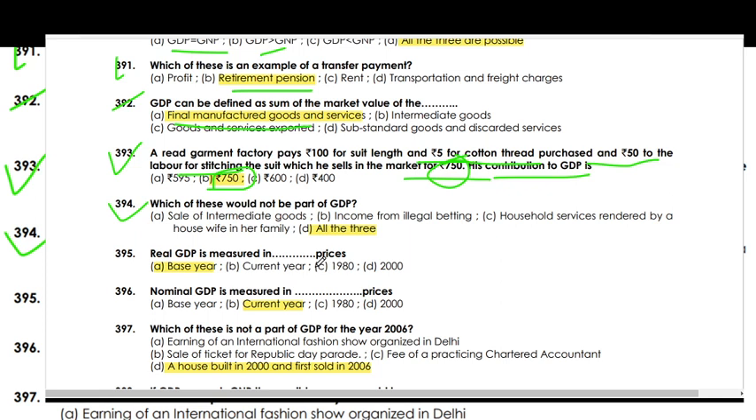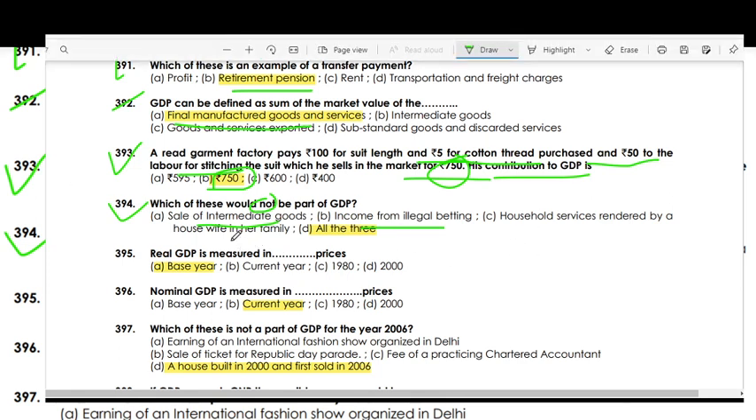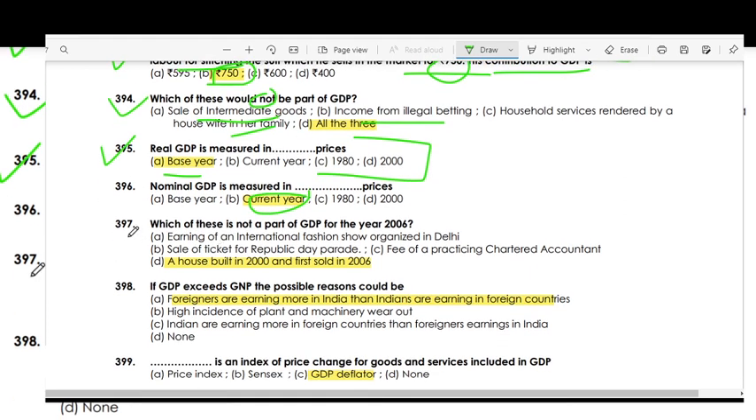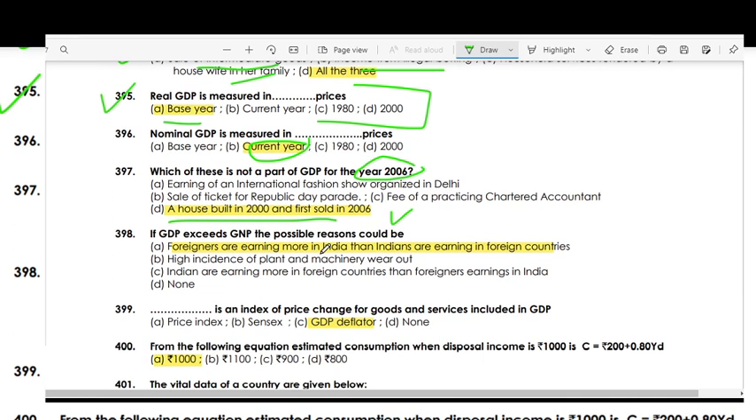Which of these would not be part of GDP? All of these will not be part of GDP. Sale of intermediate goods will not be included. Income from illegal betting will not be included. Household services rendered by a housewife or family. Real GDP is measured in base year prices. Nominal GDP is measured in current year prices. Which is not part of GDP in the year 2006? A house built in 2000 and first sold in 2006 is not part of GDP in 2006.